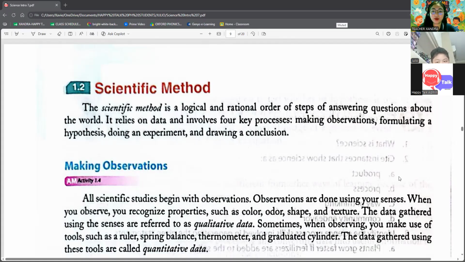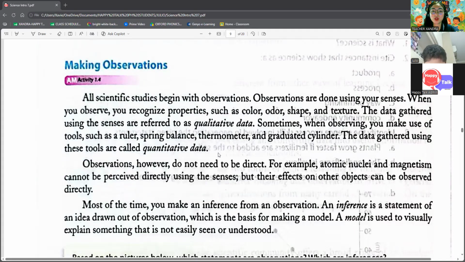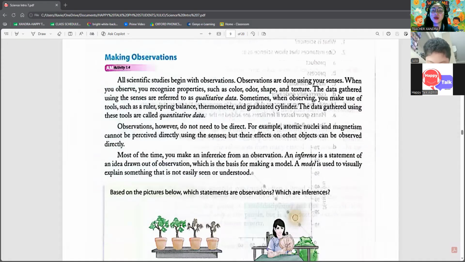Okay, Julio, again, the scientific method is your toolbox for learning about the world. First, you observe, then you make a guess, which is the hypothesis, test it with an experiment, and finally you conclude. This process makes science trustworthy and helps us understand nature better. Now, let's talk about making observations, which is the first step.